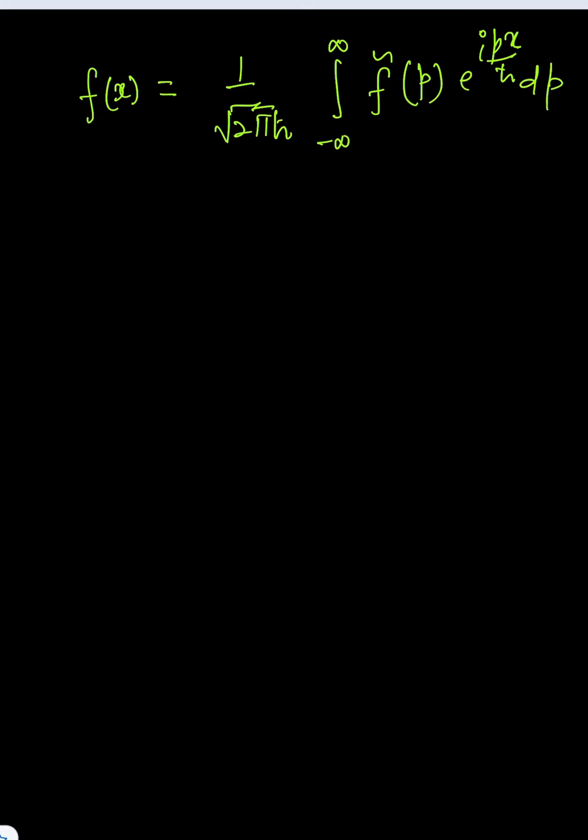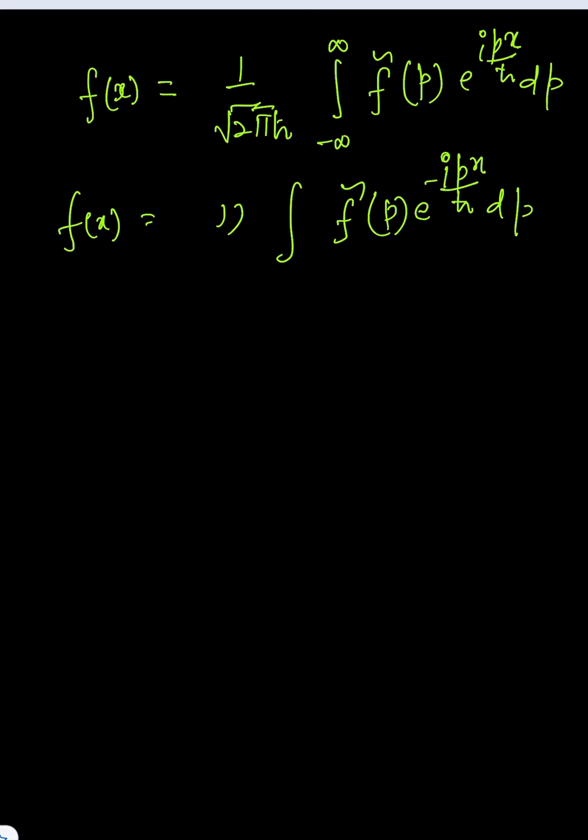समटाइम कुछ बुक्स ये भी यूज करते हैं कि fx is equal to this constant integration f tilde p e to the power minus iota px by h cut dp. किसी भी डिफिनेशन का यूज किया जाए आंसर को कोई फर्क नहीं पड़ता है, बट the always someone asks you to find the Fourier transform, they will give you what type of formula we are going to use. एग्जाम में भी जब Fourier transform का क्वेश्चन आता है तो वहां पे लिखा होता है कि हम किस रूल का यूज करने जा रहे हैं.